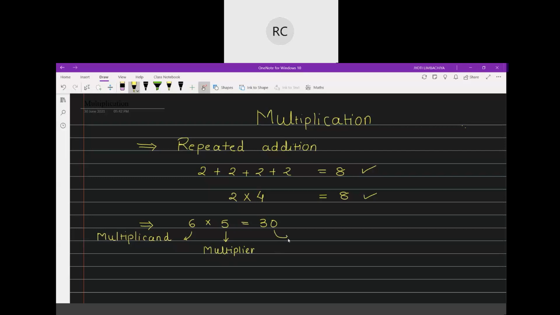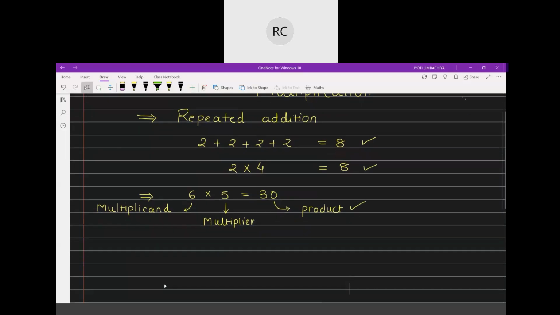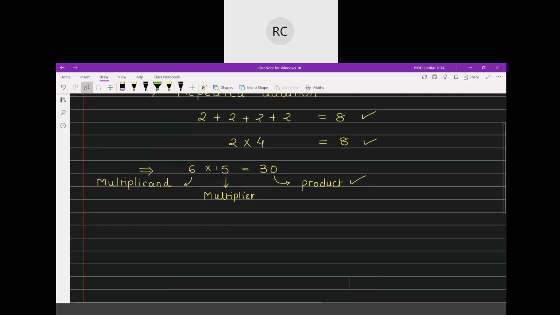And this 30 is your product. It is called product. And that's why many a time for multiplication we use this word product. Okay? So you have to remember this. In multiplication, this number is called multiplicand. The number by which it is multiplied is called multiplier. And the answer is called product. So this is the second thing.